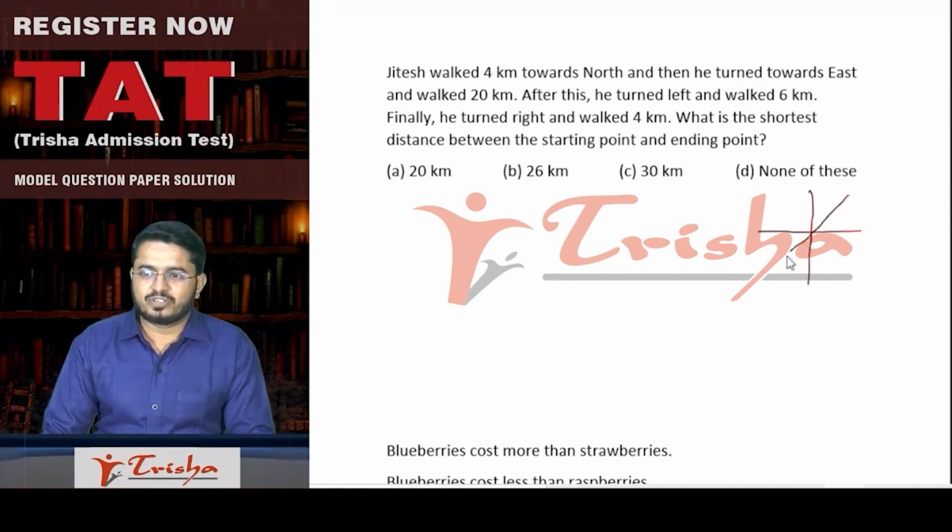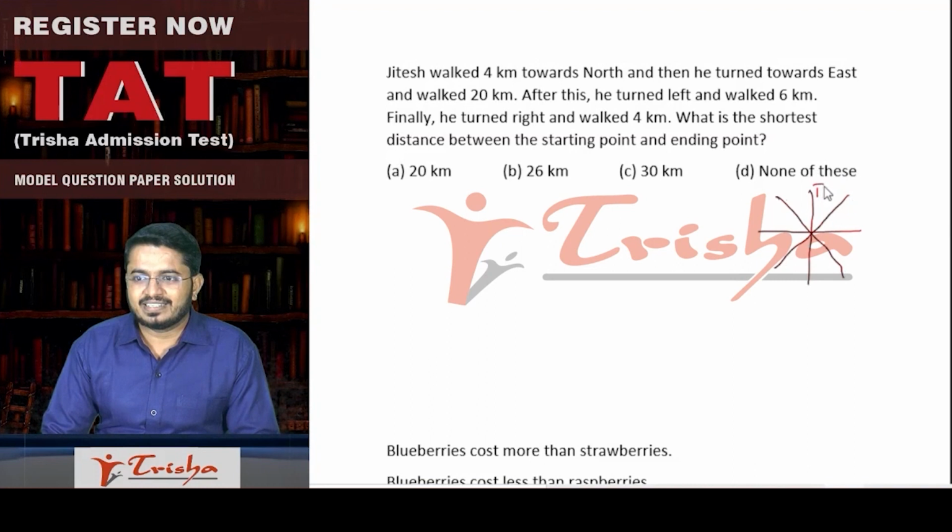And then there are 4 more directions in between, right? So let us not name here, not required. So this is north, this is northeast, this is east. So this is southeast, south, southwest, west, and then northwest, correct? So now the reason I have drawn this is for this reason. See here, this side will be right side. So this will be left side. This side will be right, left, right, left.